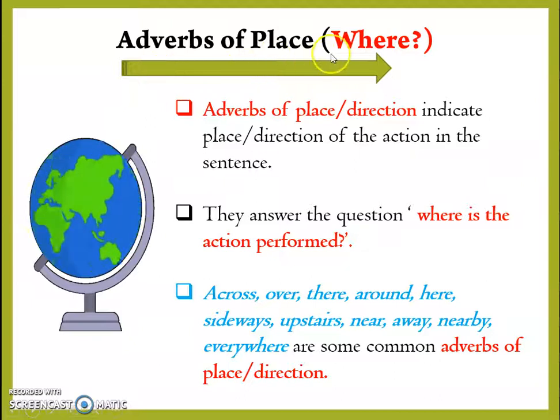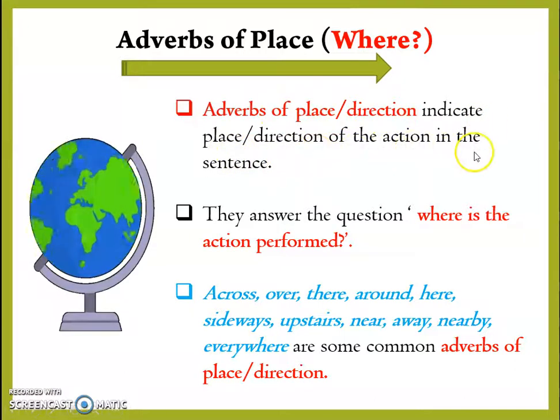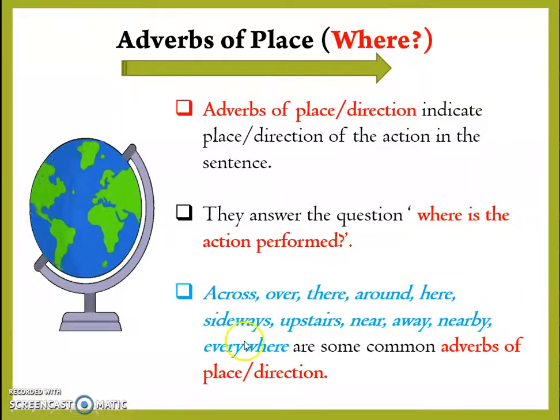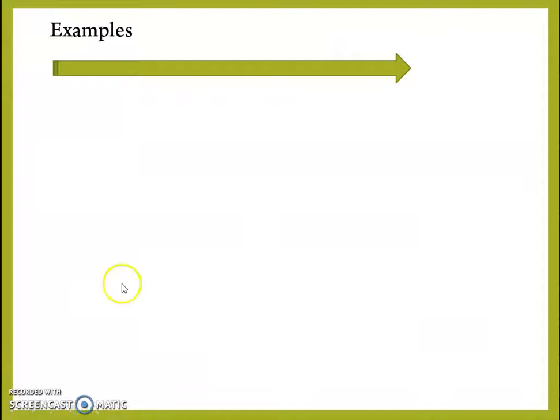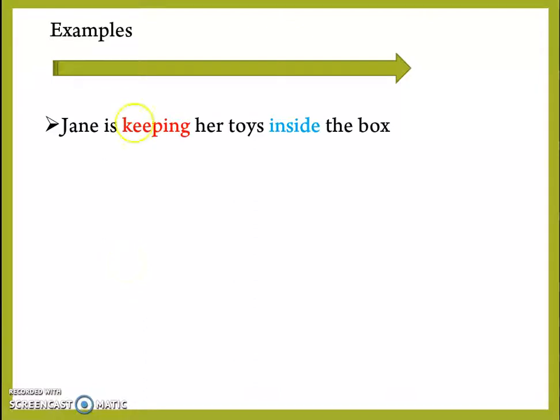Coming to adverbs of place. Children, adverbs of place or direction indicate the place or direction of the action in the sentence. They answer the question, where is the action performed? Across, over, there, around, here, sideways, upstairs, near, away, nearby, everywhere are some common adverbs of place or direction. Now let us look at a few examples to find out how to find adverbs of place in a sentence.